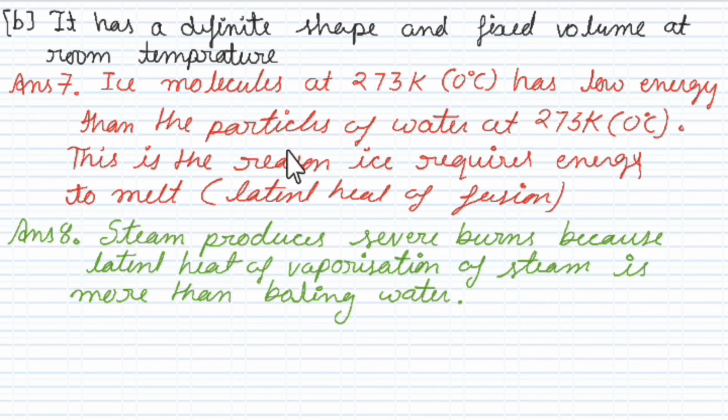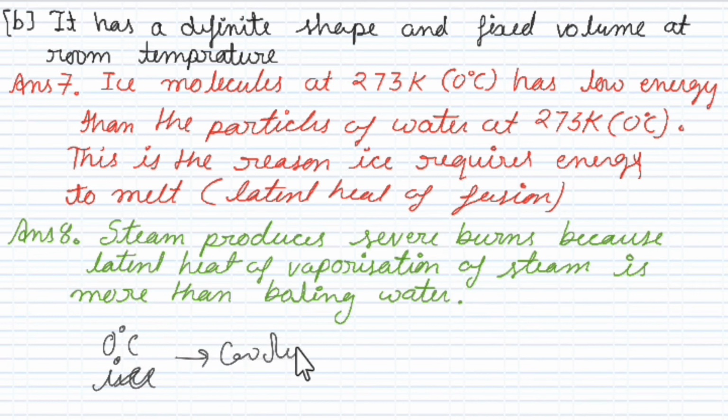Seventh is, why is ice at 273 Kelvin more effective in cooling than water at the same temperature? Now this is an interesting and important concept. So at first we will understand why ice at 273 Kelvin, means 0 degrees Celsius, is more effective in cooling.